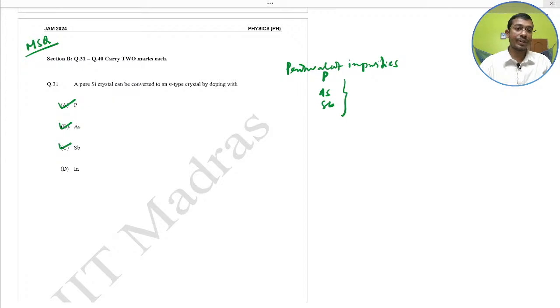Suppose you put the answer as A, B, not C, you would get 0. But there is no negative marking. If you put A, B or C, D, you would get 0, but if you put A, B, C, all of which are correct, you get plus 2 marks. Here A, B, C would be correct.